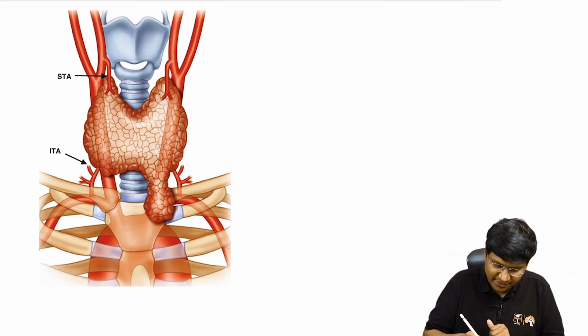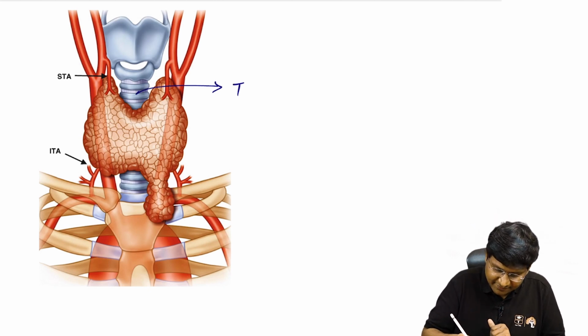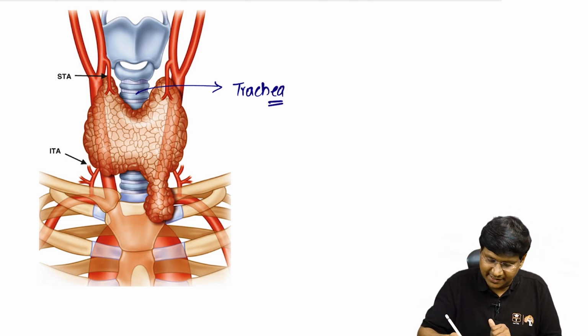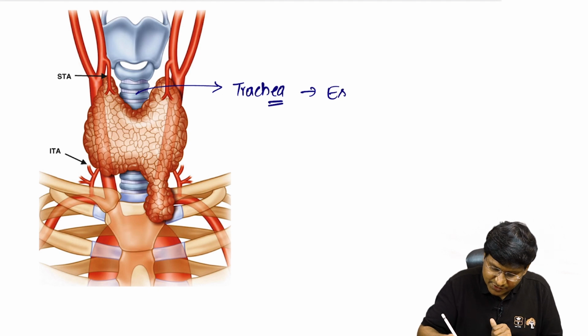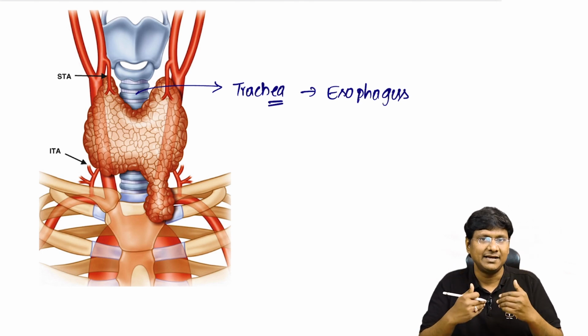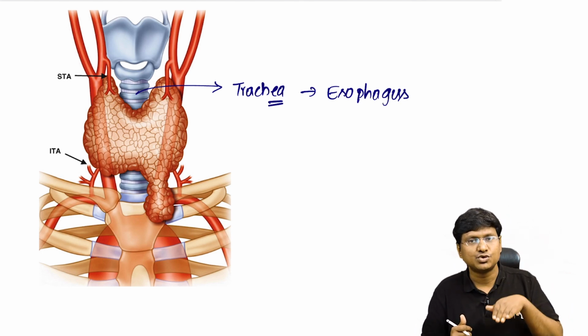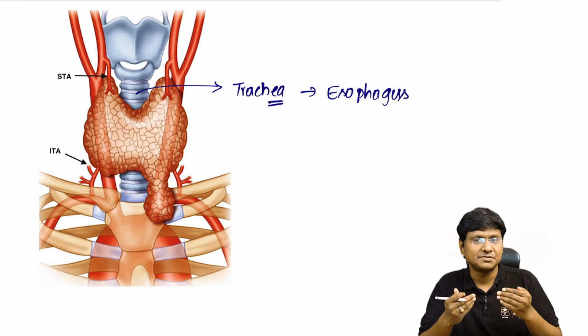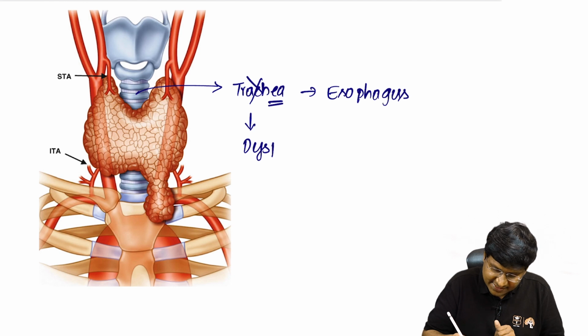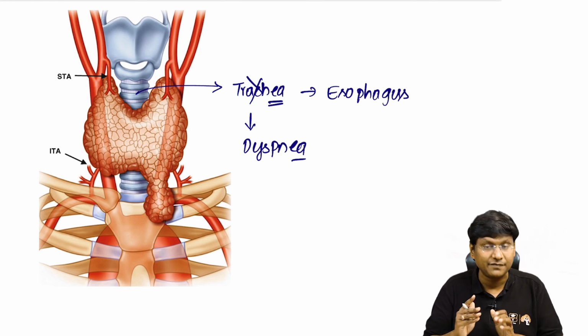Exactly behind the thyroid you have the trachea, and behind the trachea you have the esophagus. In retrosternal goiter, when the individual is inhaling, the goiter moves lower down, comes behind the sternum and compresses the trachea. Once it compresses the trachea, the most common symptom will be dyspnea.